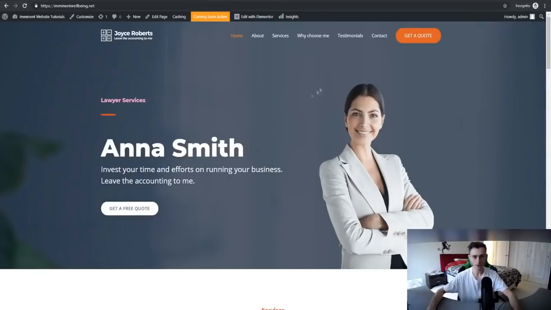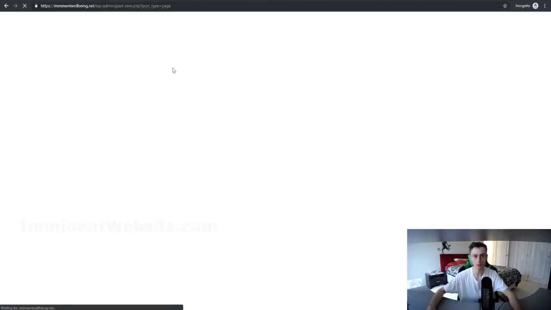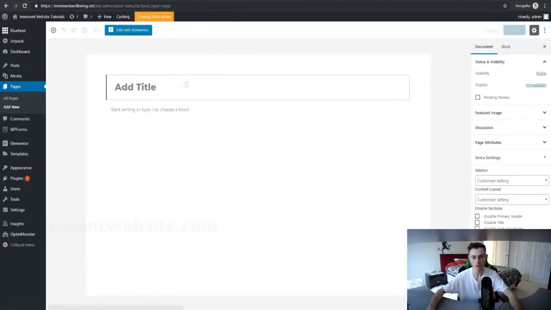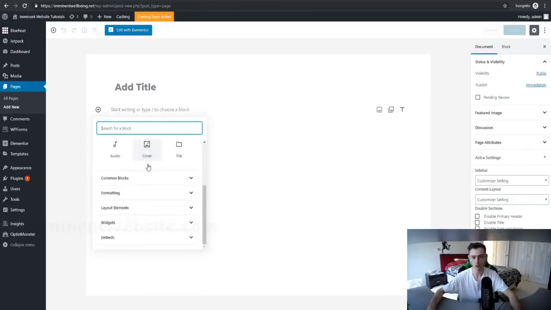Now if you're wondering how you can add a new page to your website, simply click on add new and click on page right here. You'll be able to add a page to your website. Let's let this load and you'll be taken back to the WordPress dashboard where you can modify all of this. My internet's a bit slow. There we go. Like we said before, we can normally add our title, use that box right here, and create an article doing that.